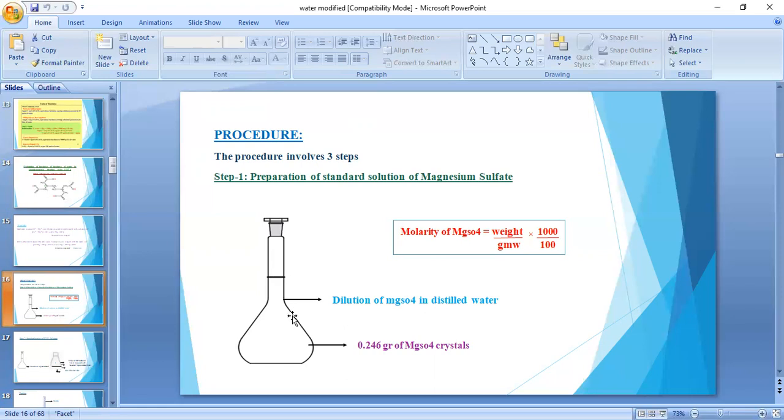In this 100 ml standard flask, we transfer 0.246 grams of magnesium sulfate, and to this we add a little amount of distilled water, so that it dissolves completely. After that, the water is made up to the mark, and then it is considered a 100 ml standard solution. So a 100 ml standard solution of MgSO4 is prepared. That is the first step.